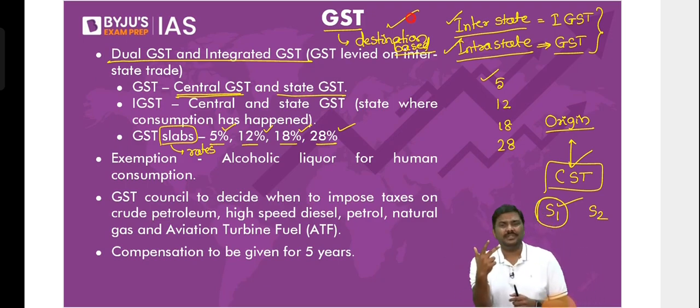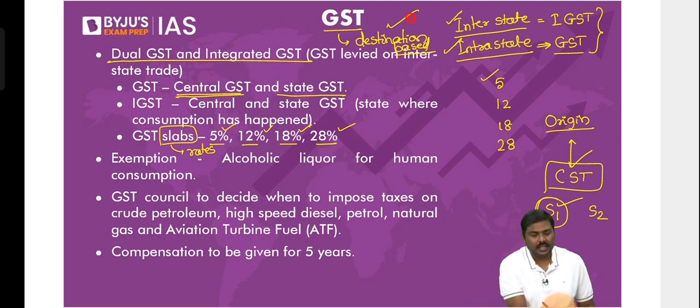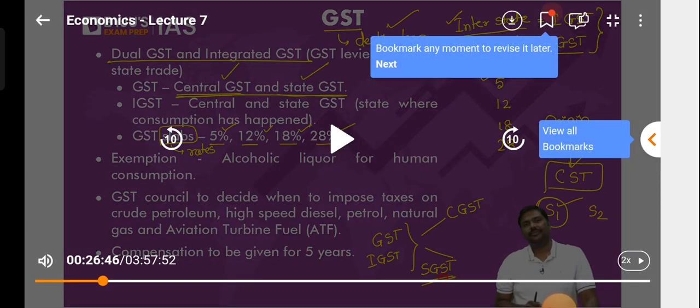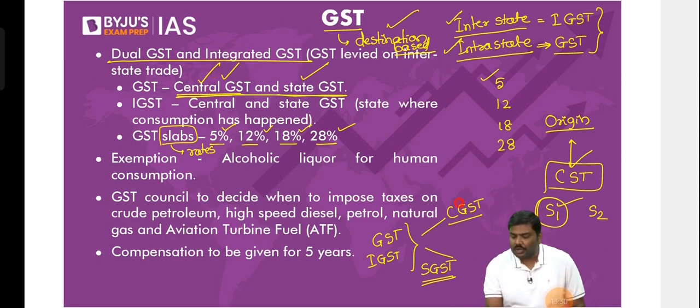But why are we using two terms here? Because we need to find out which state is getting the GST component. Just a couple of minutes ago, I said there are two components in GST, whether you write GST or IGST. That is CGST, central GST, and SGST, state GST.